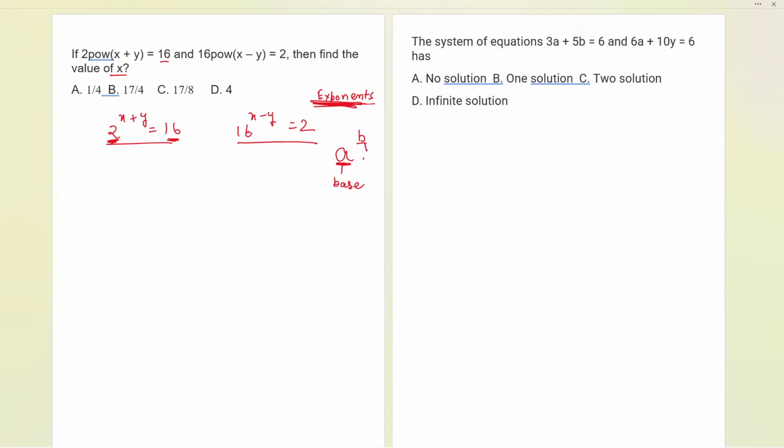This is the exponent. Now, let me tell you, over here this base is 2. Okay, Bhanu, we'll check your answer.